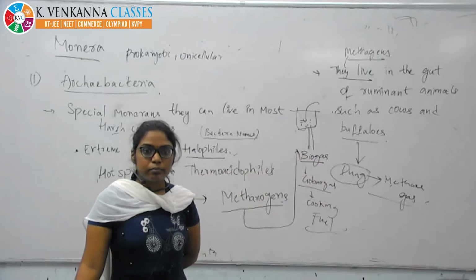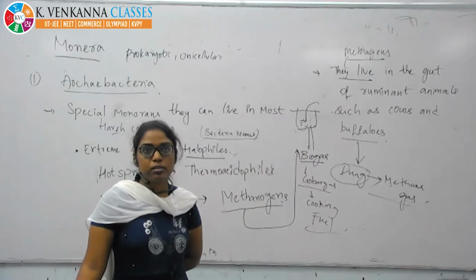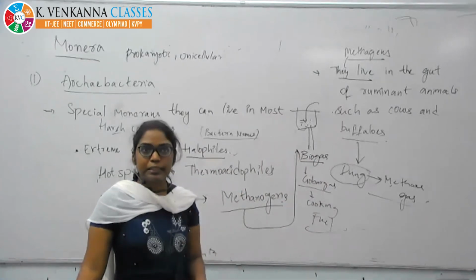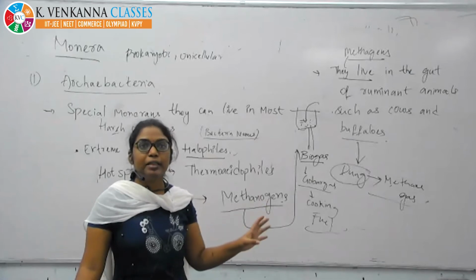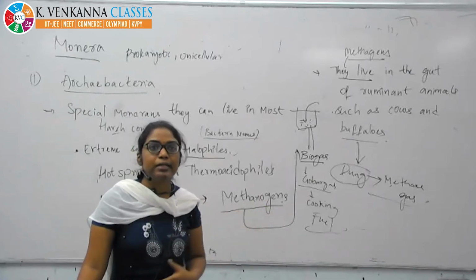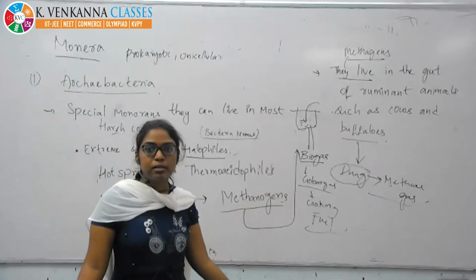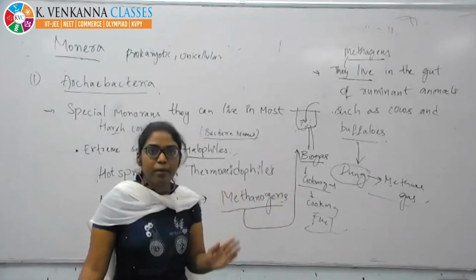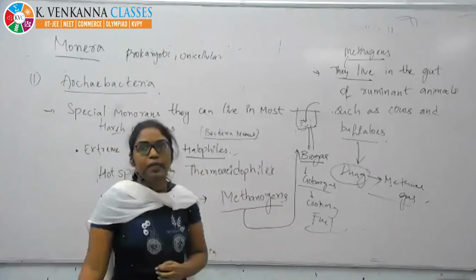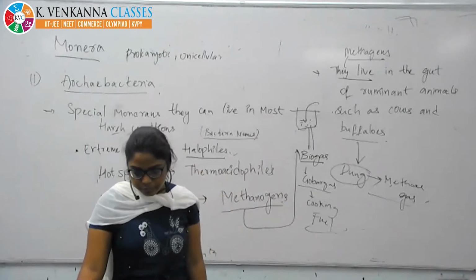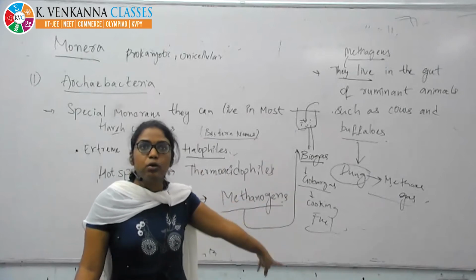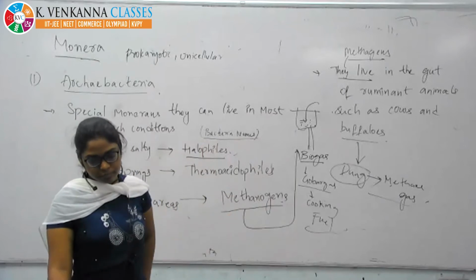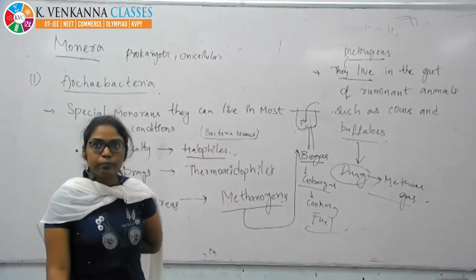So we see the presence of methanogens in the gut of the animals. When they excrete the dung, we can expect the methane gas. Why are we getting the methane gas? Here is the answer: because they have the methanogens. Because of the methanogens, they release the methane gas. Because of the dung of the animals, we get the methane gas. Production of methane gas. Understood?